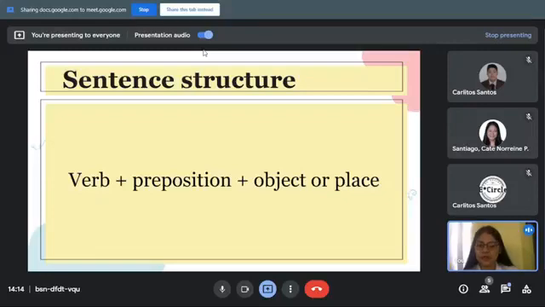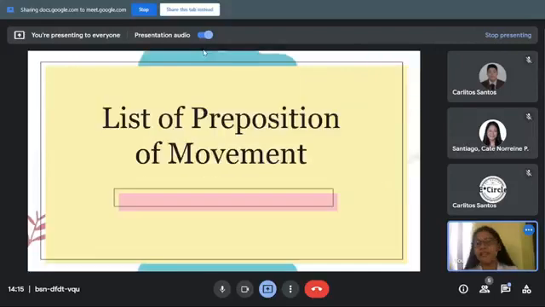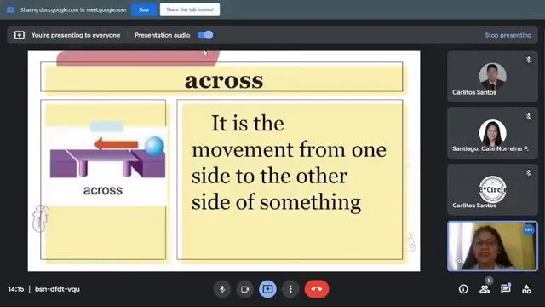The sentence structure for prepositions of movement is verb plus preposition plus object or place. Again, the sentence structure for prepositions of movement is verb plus preposition plus object or place. And then let's proceed to the list of prepositions of movement. We have a lot of them, and let's have the first one.